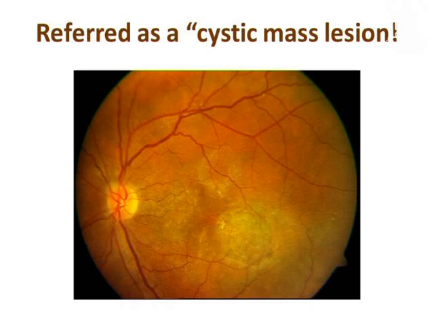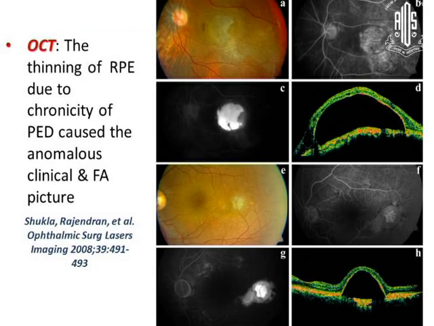You don't see the elevation, but it was quite elevated, this area. So it was looking like an amelanotic melanoma. When I did an angiography, we saw a pattern which looked like a RIP. But when you do an OCT, it didn't look like a RIP at all. It was an extremely large PED which was thinned out because of the chronicity.